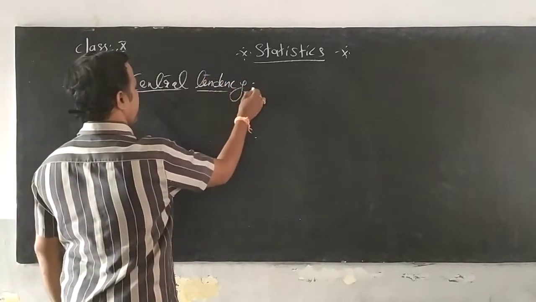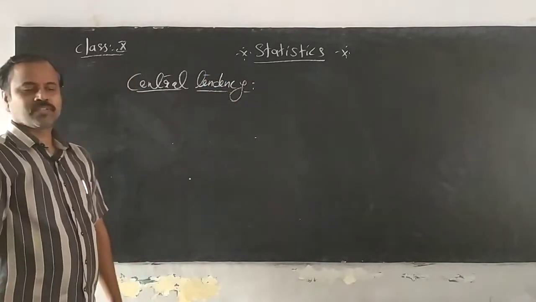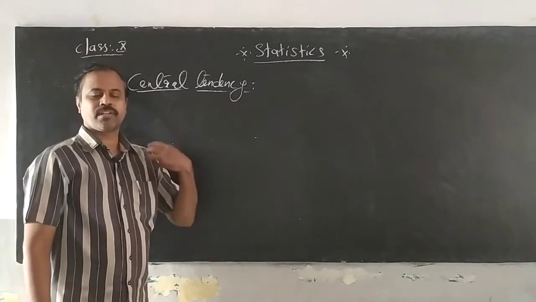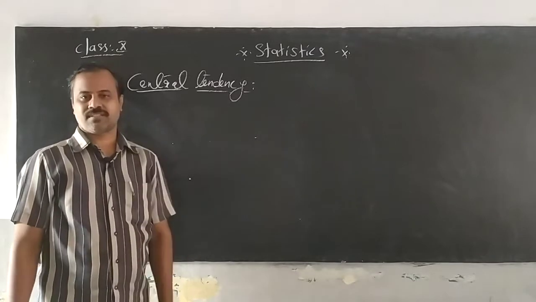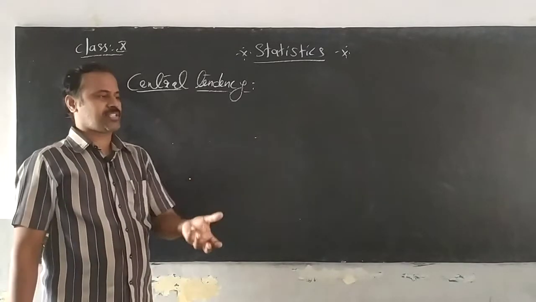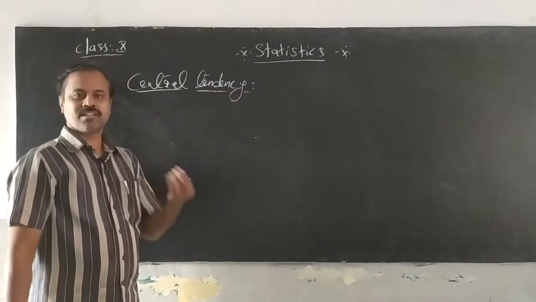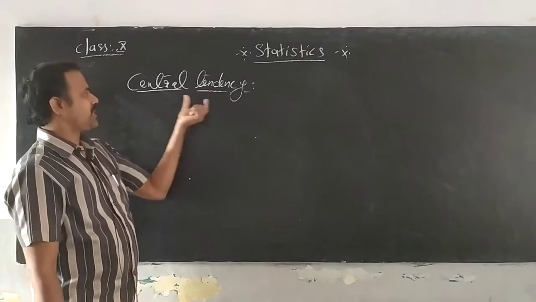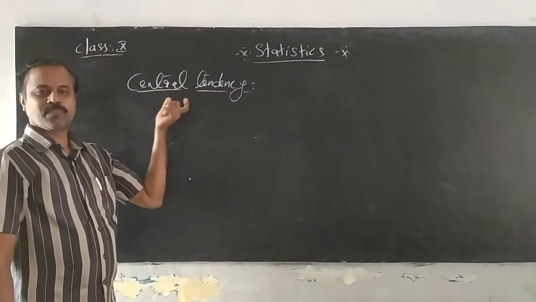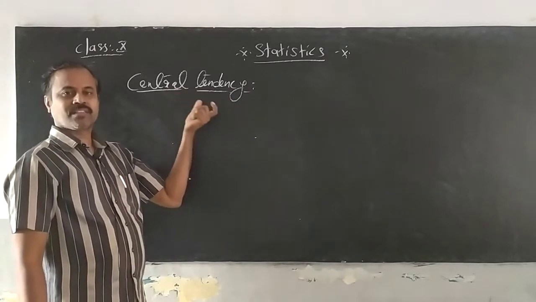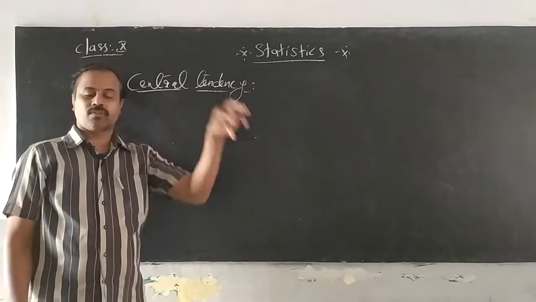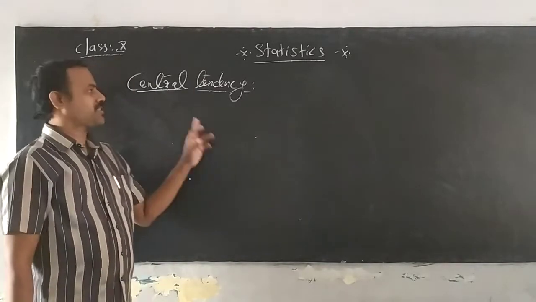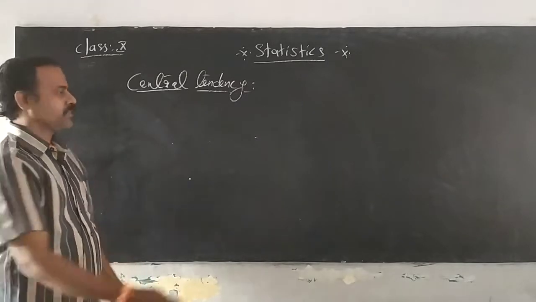What is meant by central tendency? Let me explain the meaning of tendency. Tendency means wanting to maintain a certain state. What tendency do you show? Tendency means what principle or what type of system do you follow. So this is central tendency. That means a value or an item that gives complete information of the total data, which is present at the center of the data, is called central tendency.